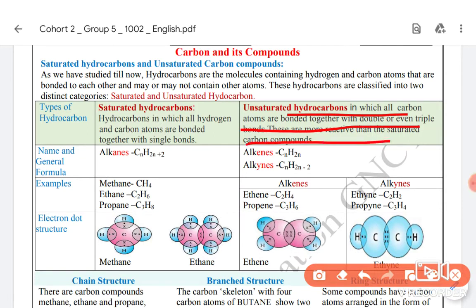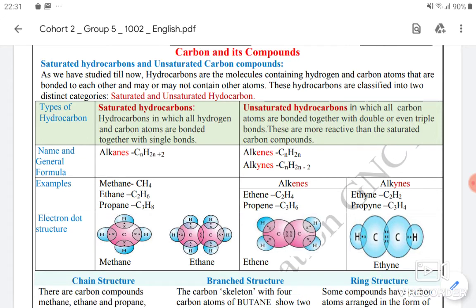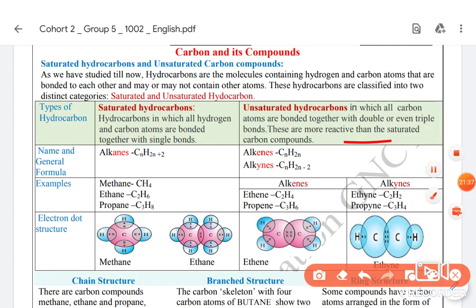bonds or triple bonds, and these are more reactive because they want to come out of the double or triple bonds they have made, so they react more easily than the saturated hydrocarbons. Saturated hydrocarbons are already stable, as they have shared only one pair between each other, but here they are sharing more than one pair, so they want to break this bond and become like saturated.